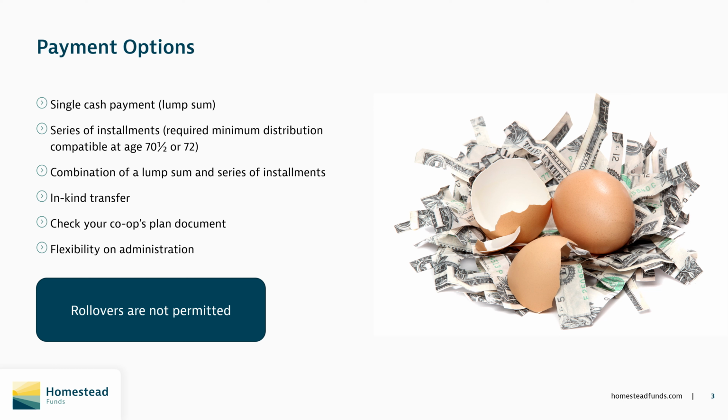Mechanically, it involves selling shares to pay the taxes and then re-registering the after-tax shares in that new account in the name of the participant. While we are often asked, plan rules specifically forbid rollovers to a tax-deferred account like an IRA or 401k. If you'd like to keep your assets at Homestead, you can use the transfer in kind option and transfer the account assets from your deferred compensation account to a taxable individual or joint account.